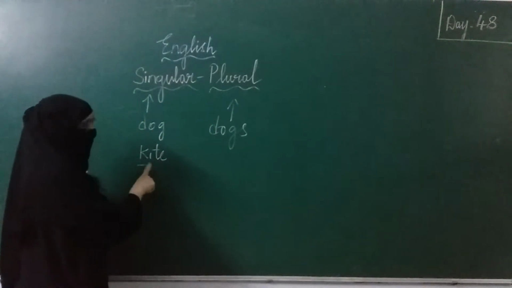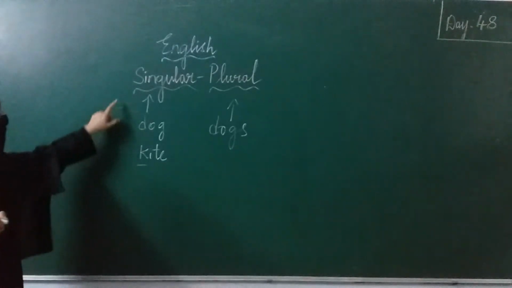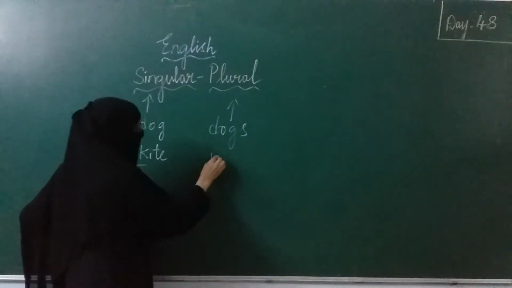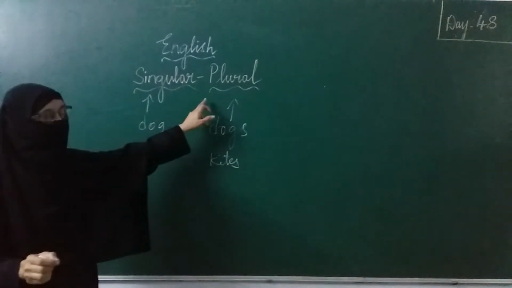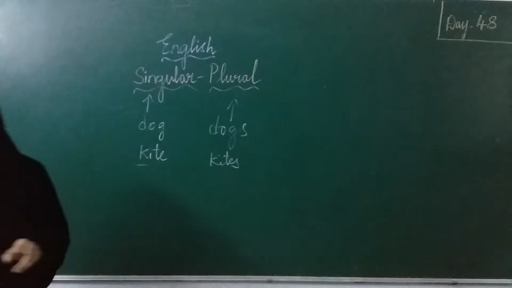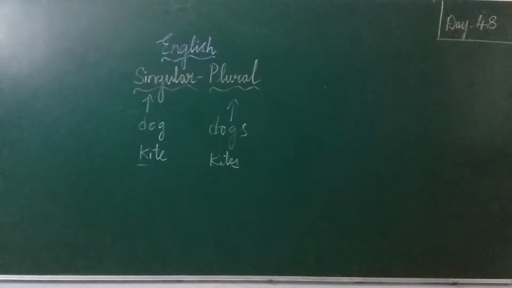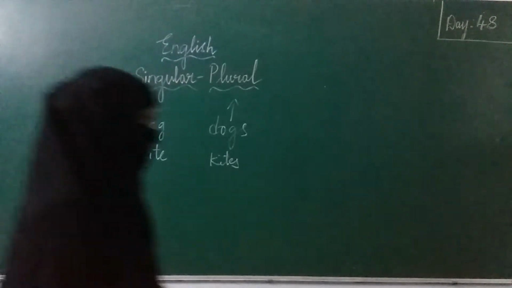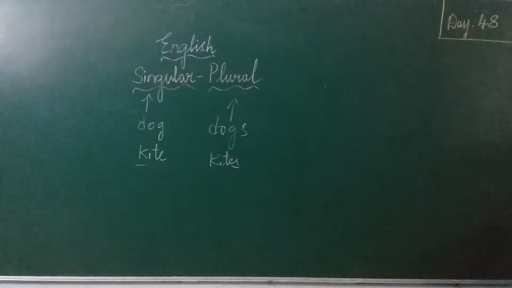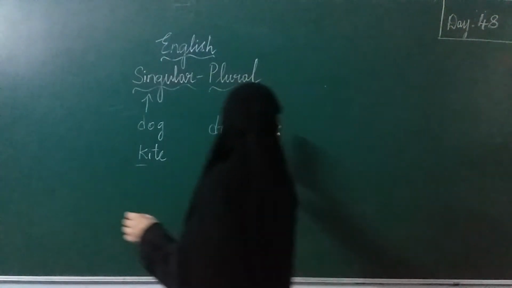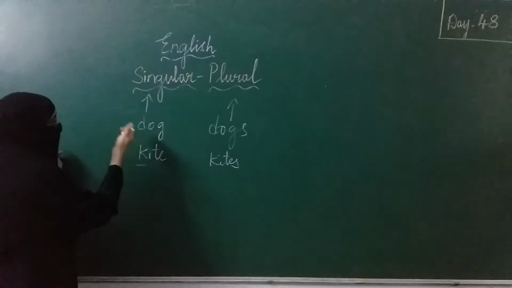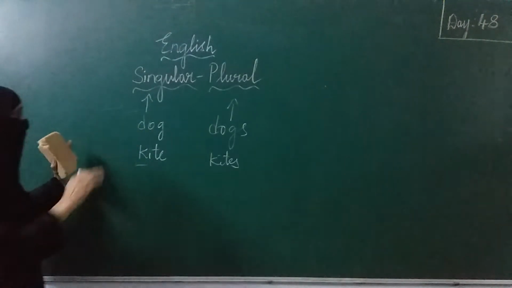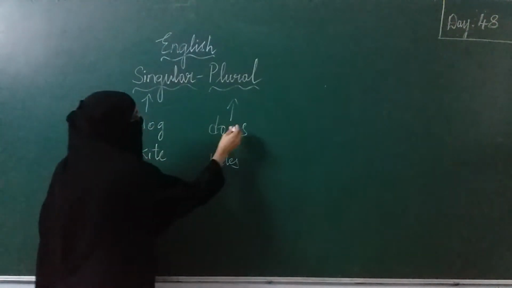Now kite. Kite is single, one, so it is singular. Now I have written kites. So it is more than one, it is plural. One is singular, more than one is plural. So in order to make a noun, whether it is a name, place, animal or thing, into plural, what are we doing?